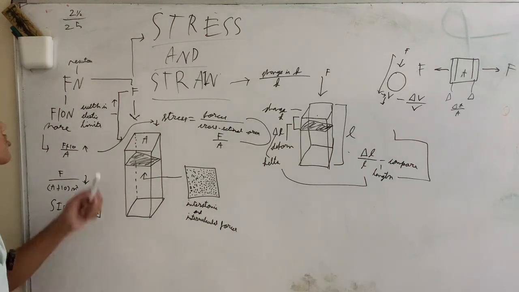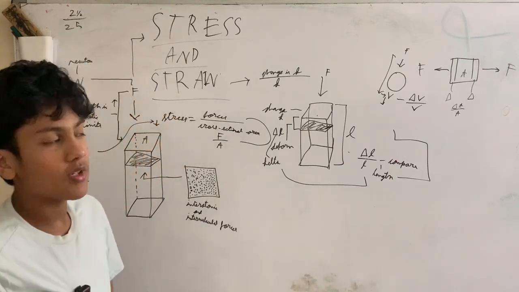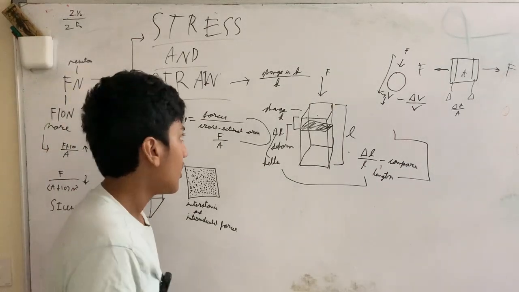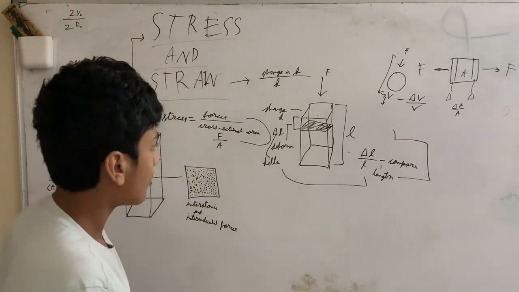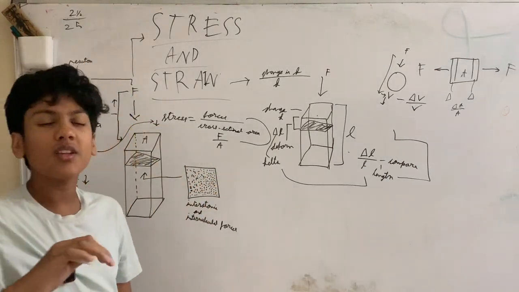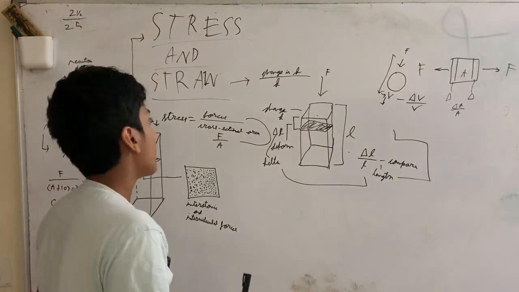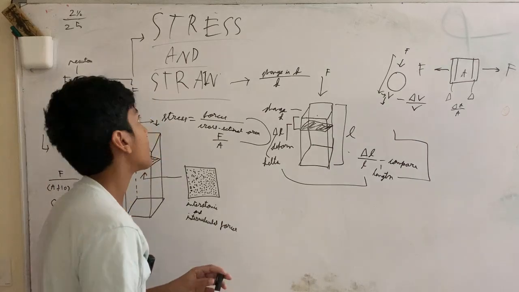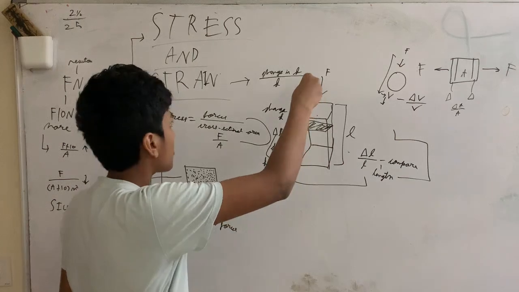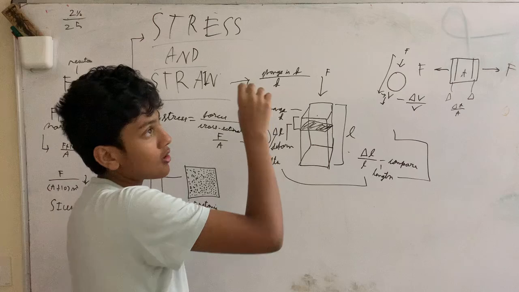But what is strain? So let's say we take another beam, the remnants of that, a new beam. We do the same thing. We add some force to it. But what is strain? Well, to put it in simple terms, it's basically the comparison between the before effect and the after effect of the stress. So we basically apply some stress on it, and strain is the change in the dimension over the original dimension.